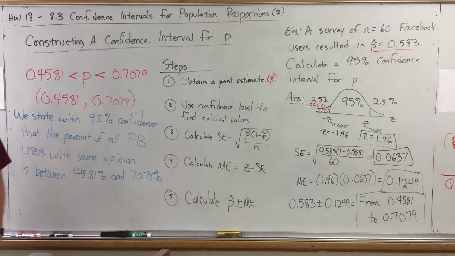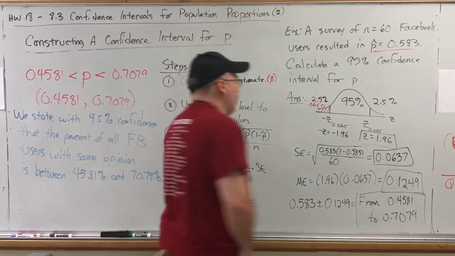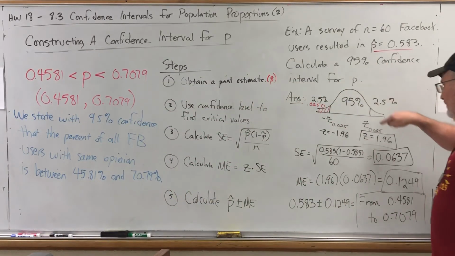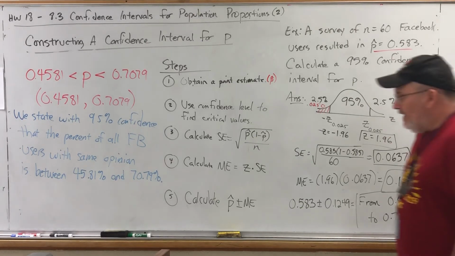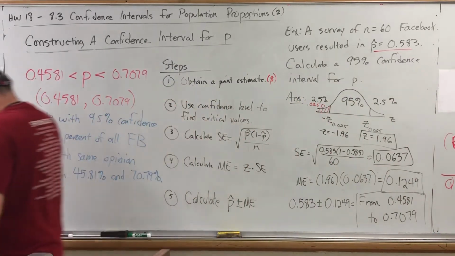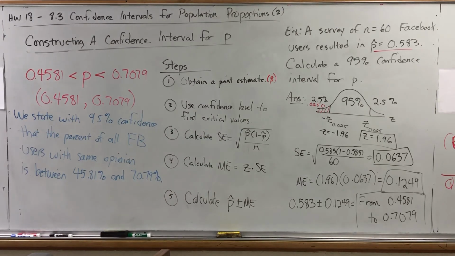Honestly, it's not that difficult to calculate as long as you remember how to use the confidence level and the Z-chart, and you can follow the formulas, and that you can interpret the results. We'll take a look at another example in the next video.